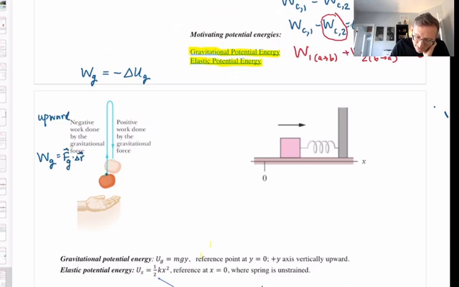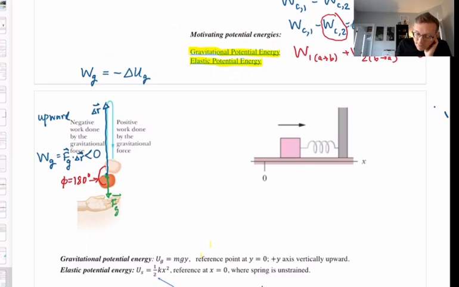From release point to high point, there's the delta r, but the F grav, of course, is down. So the angle between them when they're drawn with a common tail, phi, is 180 degrees. And when we do that dot product, we'll have mg times the magnitude of delta r times the cosine of 180. But the cosine of 180 is -1. So my conclusion is on the upward journey, the work done by the gravitational force is a negative number.